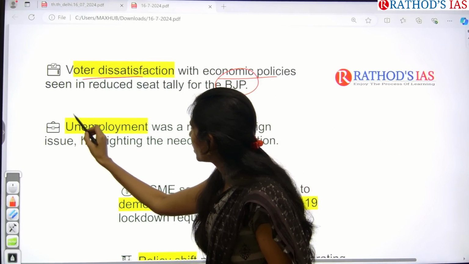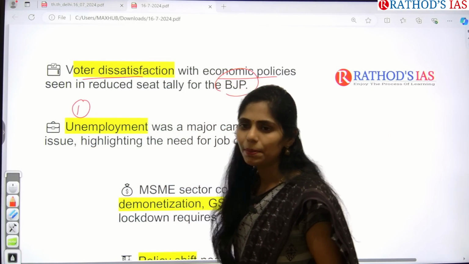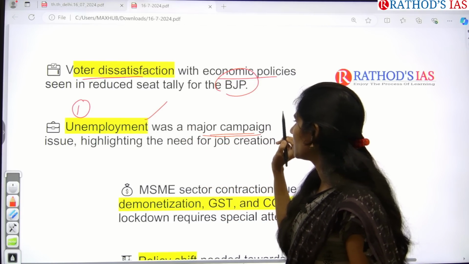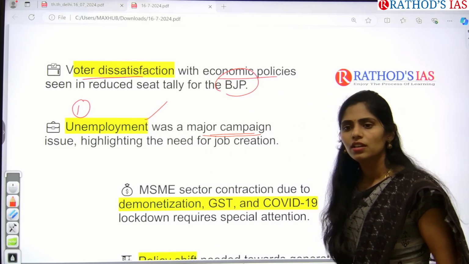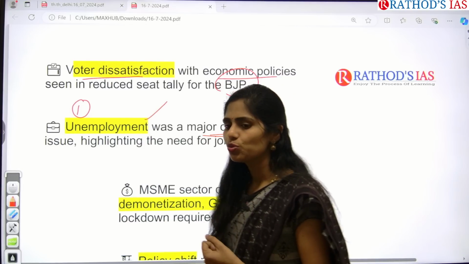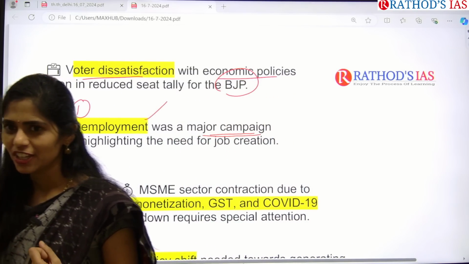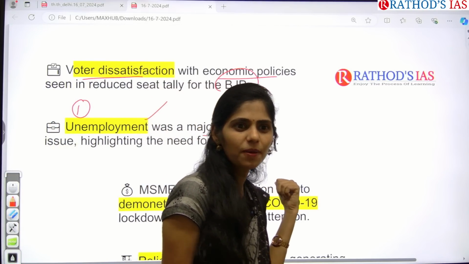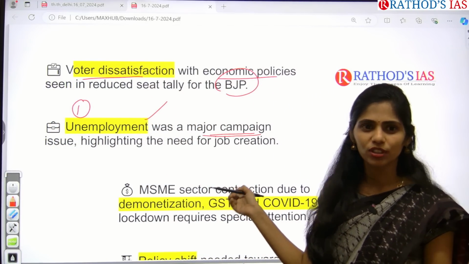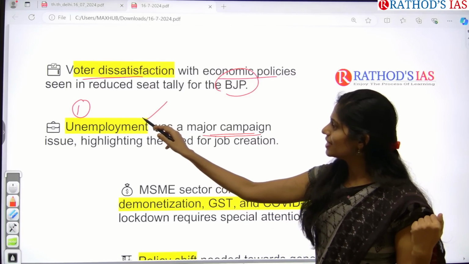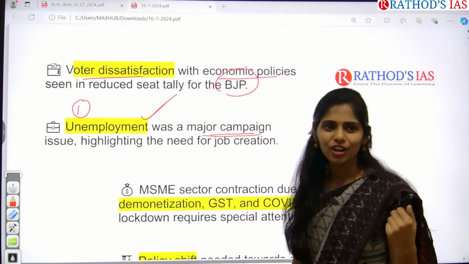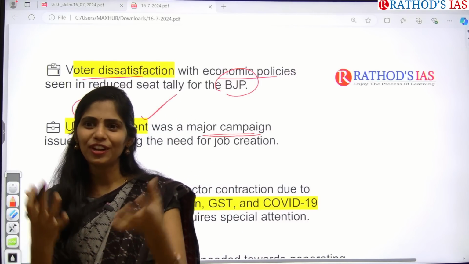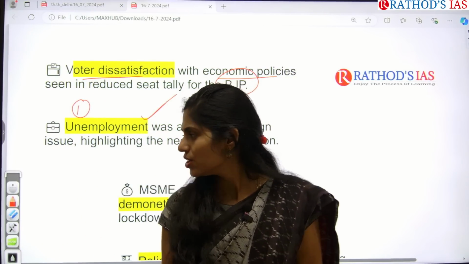What is the important problem here? Why are people dissatisfied? It is because of unemployment. Unemployment is a major campaign issue now. People are saying that yes, we need job creation. Even if you go to Ashok Nagar Chaurasta itself, a dharna is going on now also, especially by unemployed youth. If unemployment is rising, then what happens? It is like a time bomb. We don't know when it will burst, right? So that is the thing.